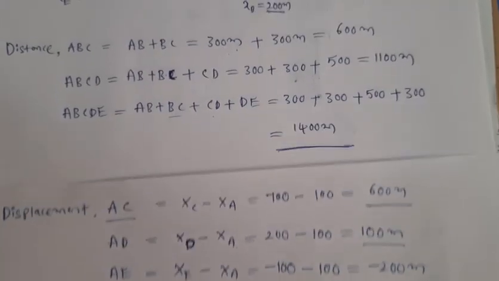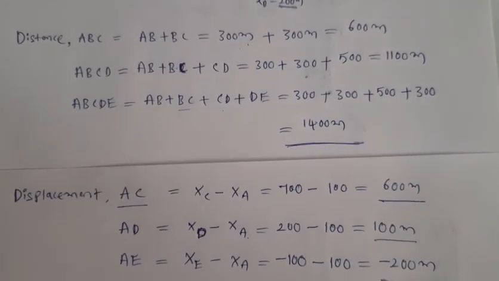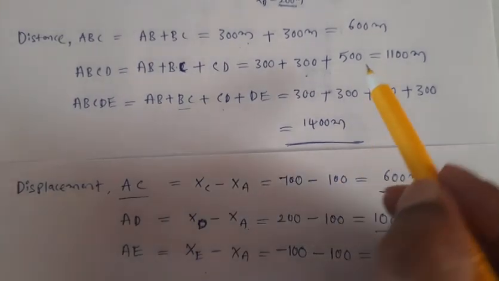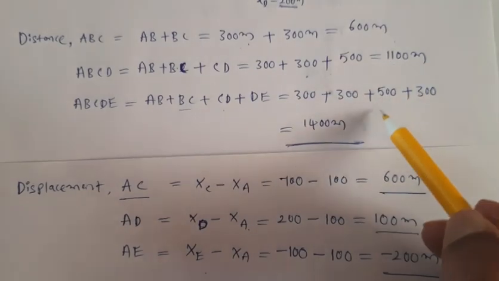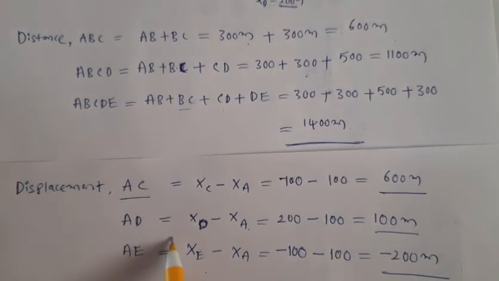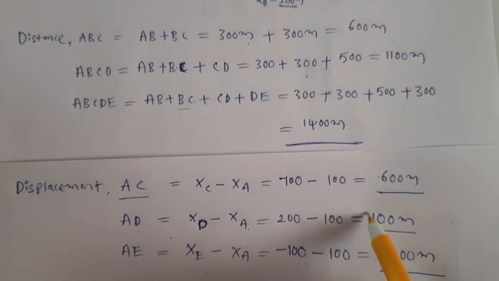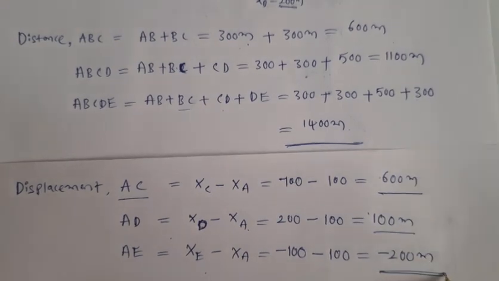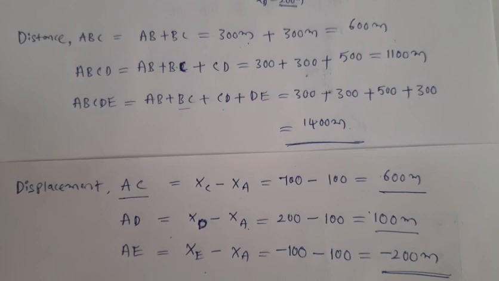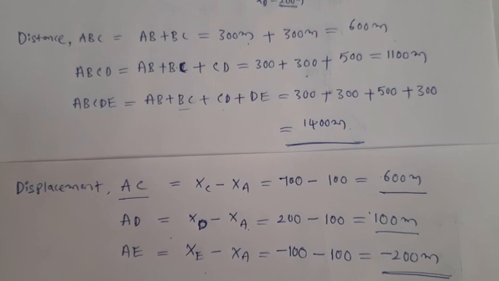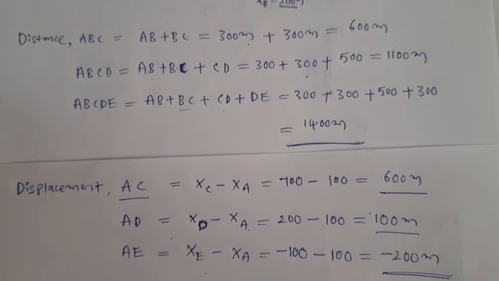Now do you understand the difference between displacement and distance? When you see distance, in distance are we getting any negative value? No, distance is always positive. But what about displacement? In displacement we are getting positive values and we are also getting negative values. That means distance can never be negative. Distance is always a positive quantity. Displacement can be negative, can be positive. This is very, very important to remember. Distance can never be negative.